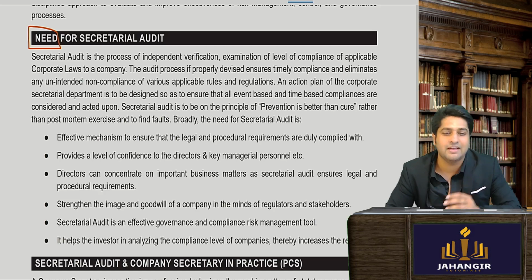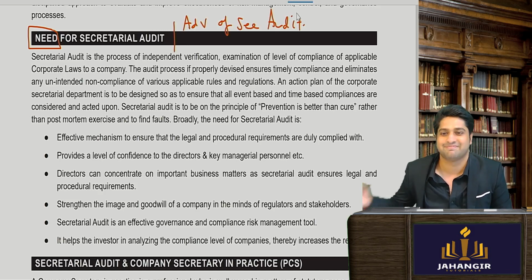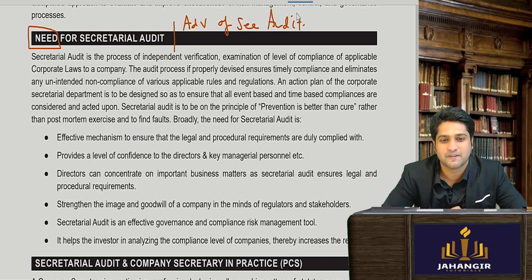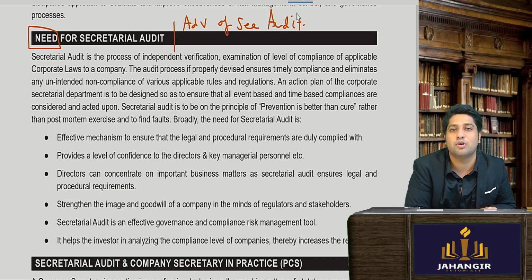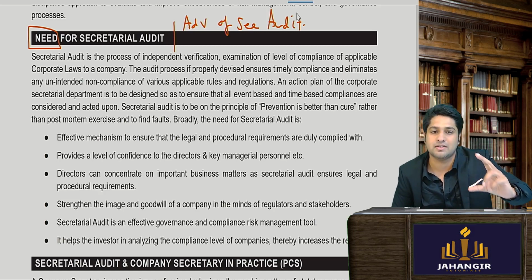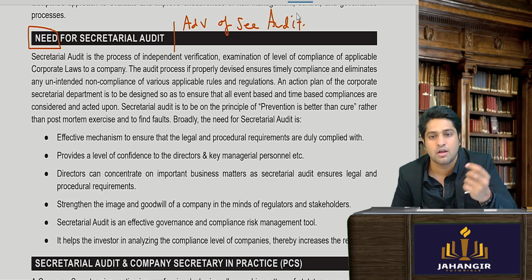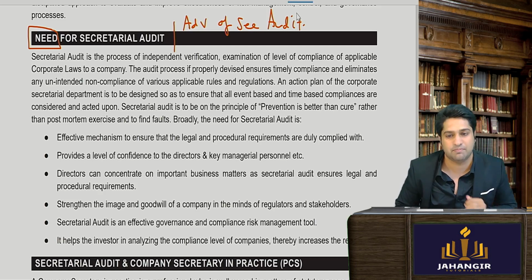So even if they ask the advantages of secretarial audit, you can write the same answer, because that is why you're doing it. In the further part, you will notice that one head is the need for secretarial audit, and further they will ask the advantages or benefits of secretarial audit. More or less, the answer will be the same.